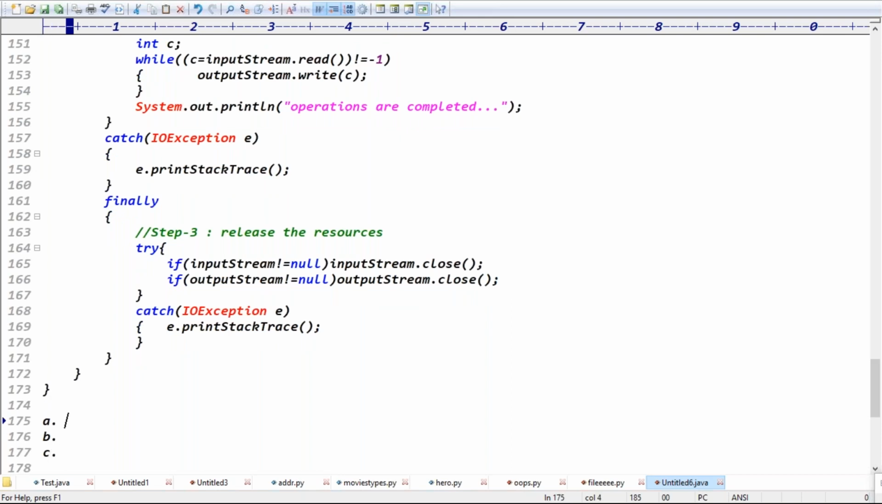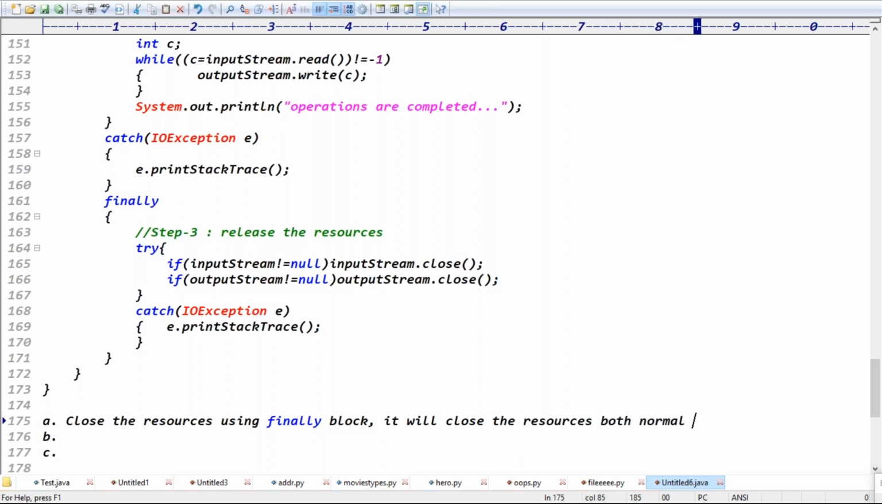The first point is to close the channel resources using the finally block. We close the resources using which block, guys? The finally block. It will close the resources in both normal cases and abnormal cases, right? So it will close the resources in both normal and abnormal cases. That is the first advantage.